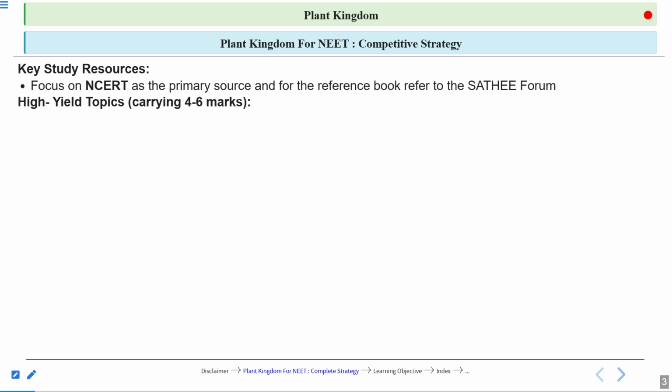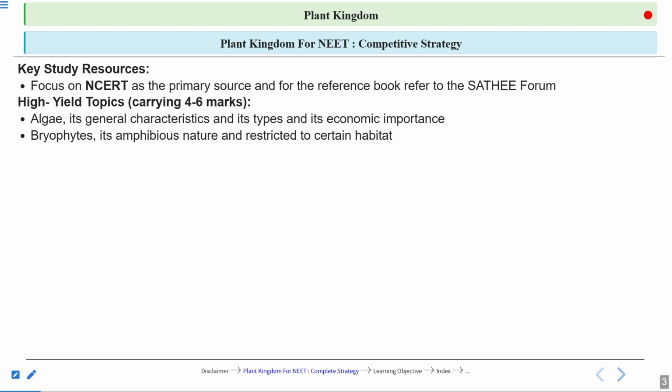High yield topics carrying 4 to 6 marks. The first topic is algae. In this, we will study the characteristics and the economic importance. These two are very, very important parts of the algae portion. Bryophytes: bryophytes have an amphibious nature, right? And they are restricted to certain habitats. This is a very, very important point from this particular section.